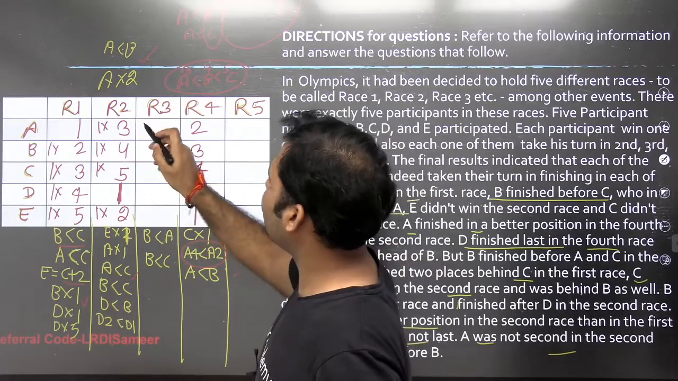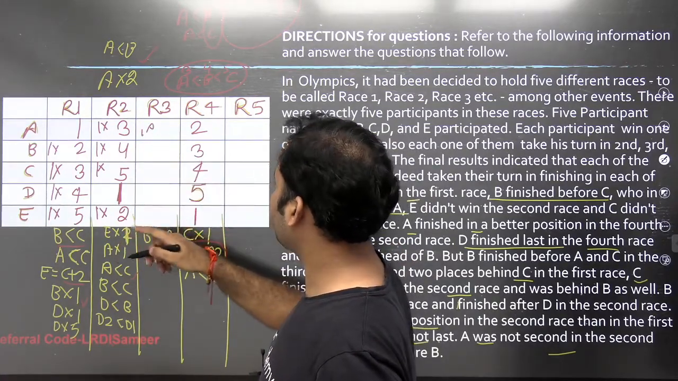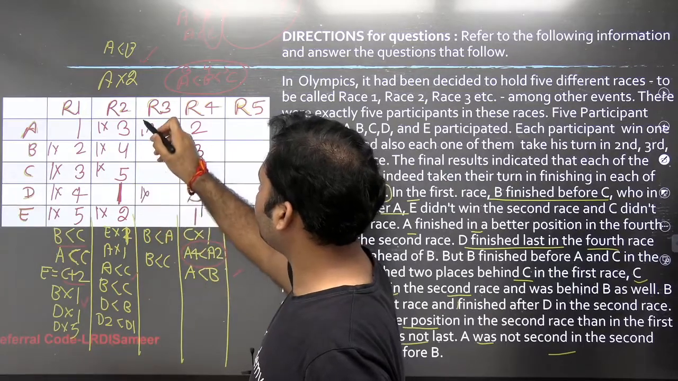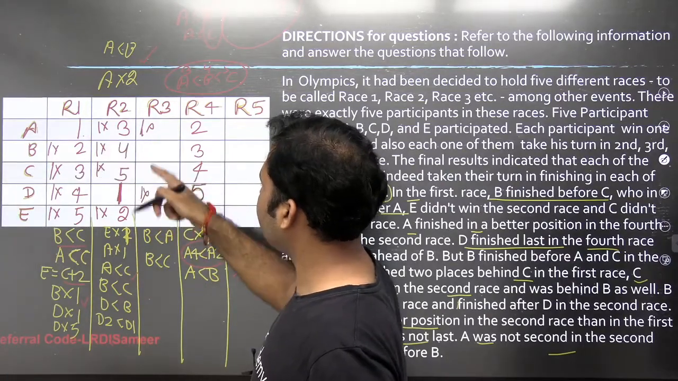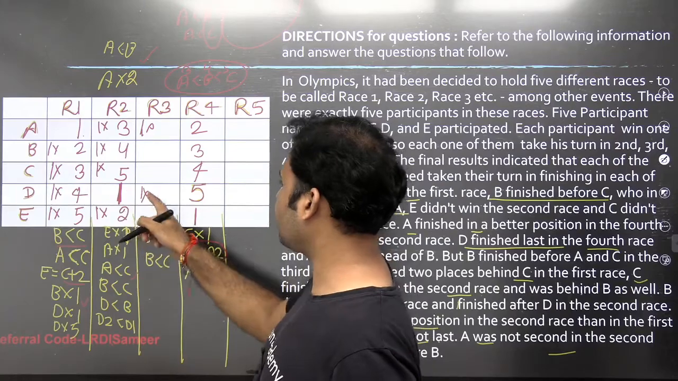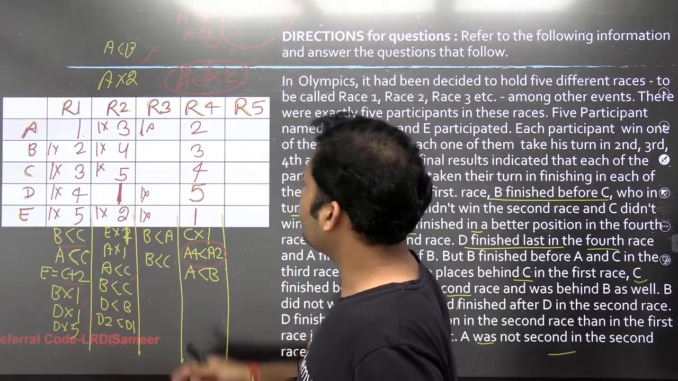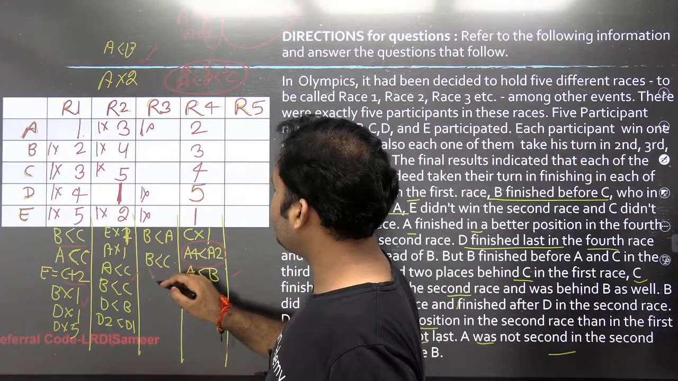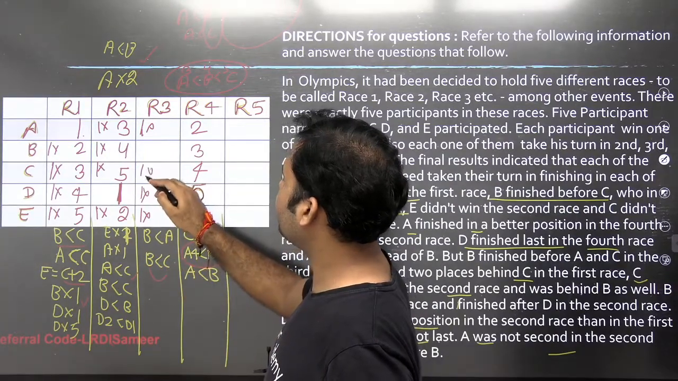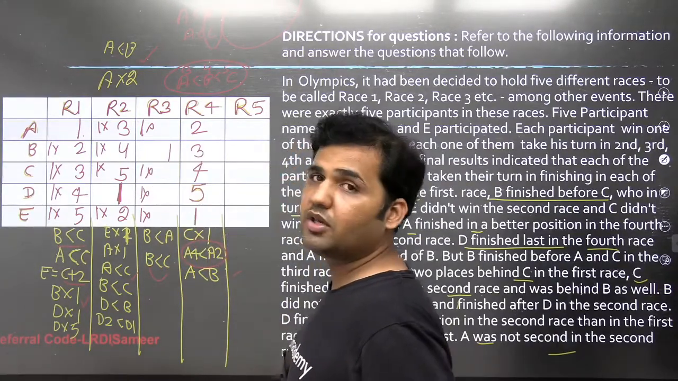You see that 1 cannot come over here. Okay, we also know 1 cannot come over here, right? 1 has already been assigned, so 1 cannot come over here. 1 has been here, 1 cannot come here, 1 cannot come over here. The only option left is B and C. But B is finishing before C, so 1 cannot come in front of C. Rank 1 will be given to B over here.